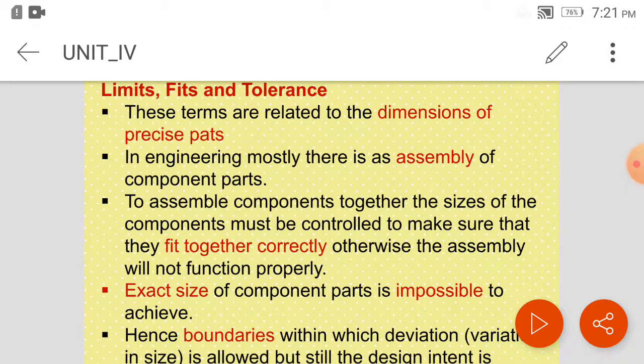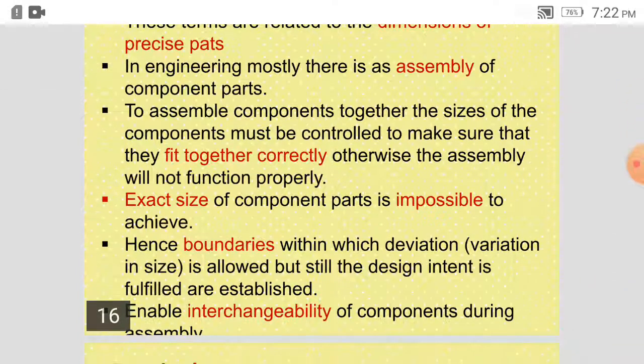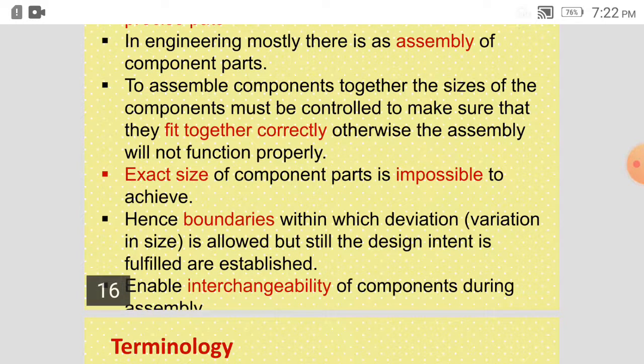These terms are related to the dimensions of precise parts. In engineering, mostly we deal with assemblies of components or parts. Any machine or equipment we produce is an assembly of a lot of parts, which are assembled together to form the equipment. To assemble components together, the sizes of the components must be controlled to make sure that they fit together correctly, otherwise the assembly will not function properly.